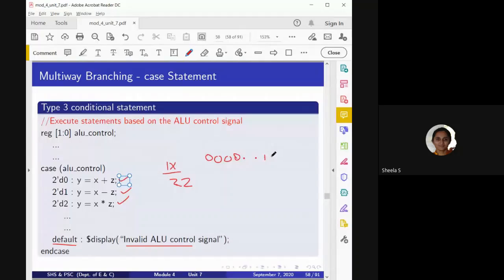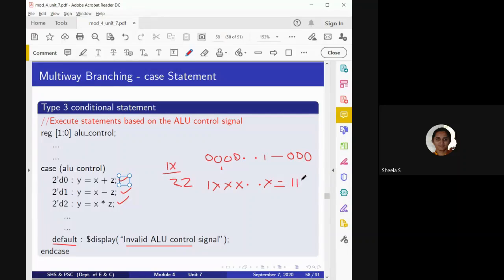If this condition is true, my output should be equal to 000. That is an 8:3 priority encoder. Similarly, I have taken 1 and all the lower bits as X. What it indicates is that when the MSB is 1, whatever the other bits may be, the output should be equal to 111, isn't it?